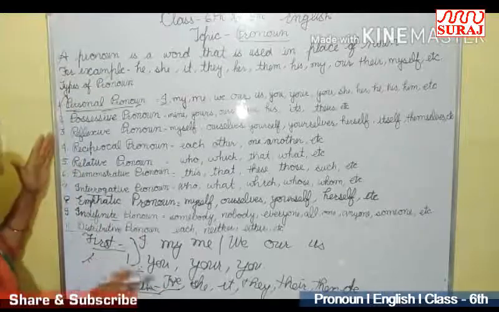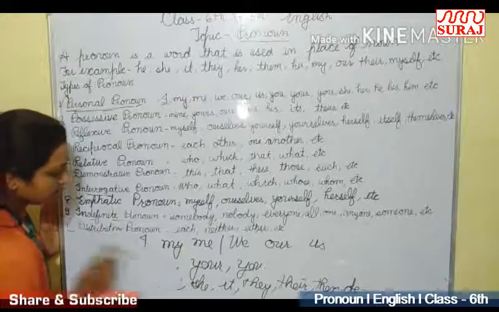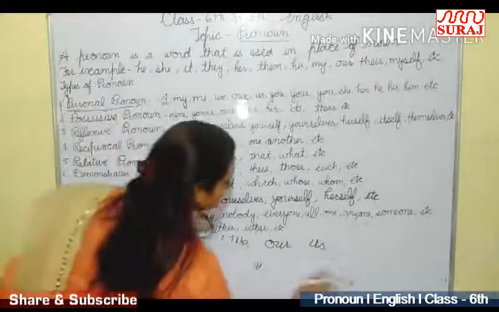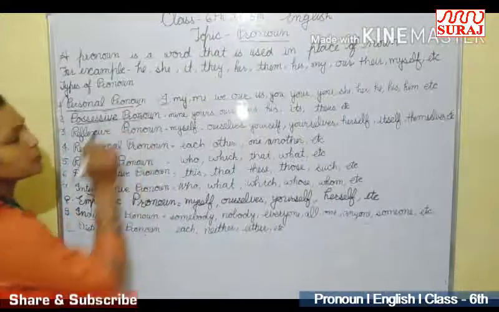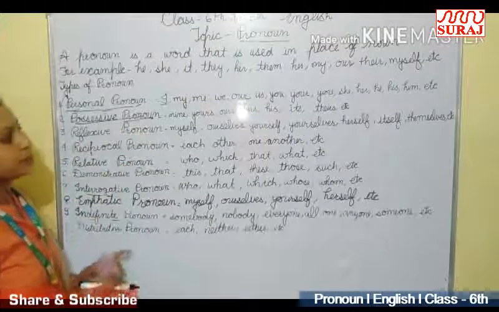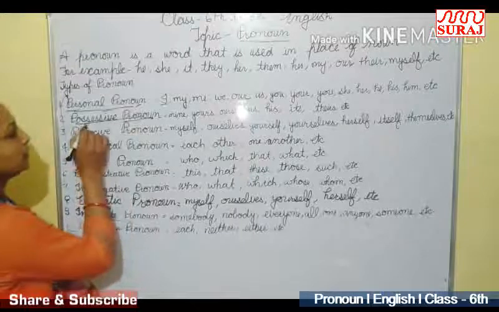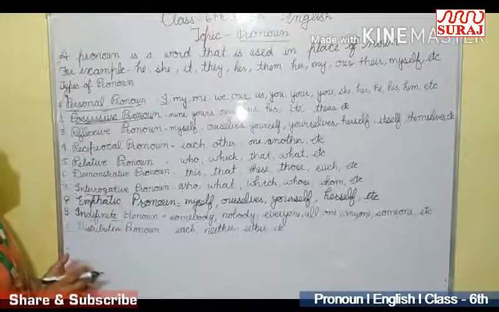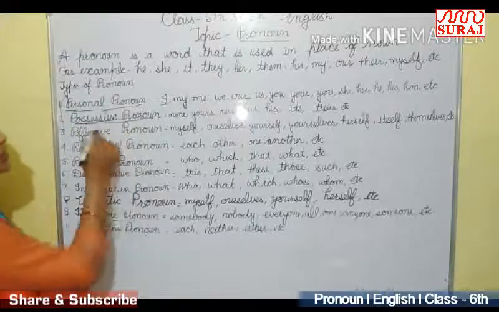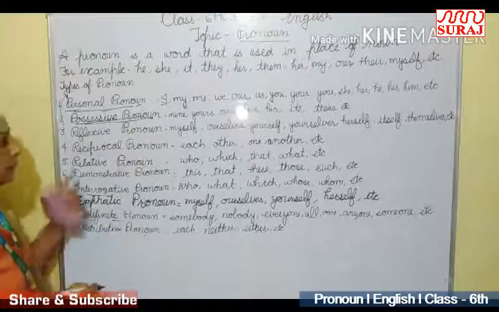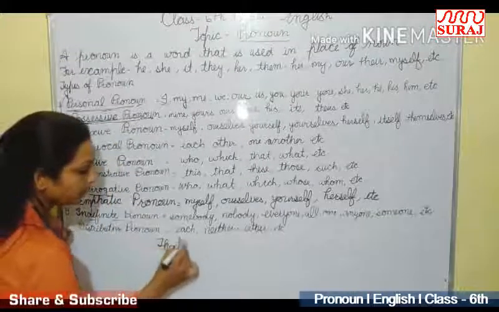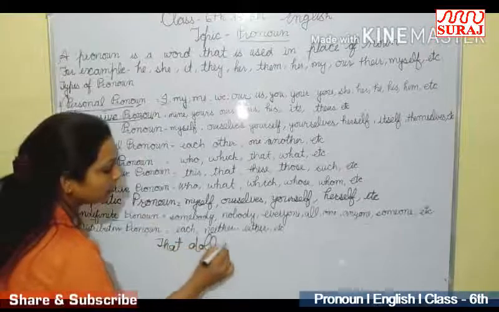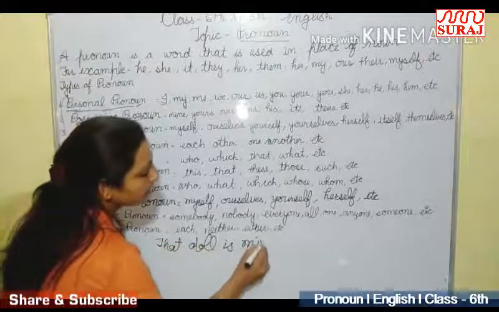Now, number second, possessive pronoun. Possessive means to show position. Position means ownership. The words that are used to show position are called possessive pronoun. For example, that doll is mine.